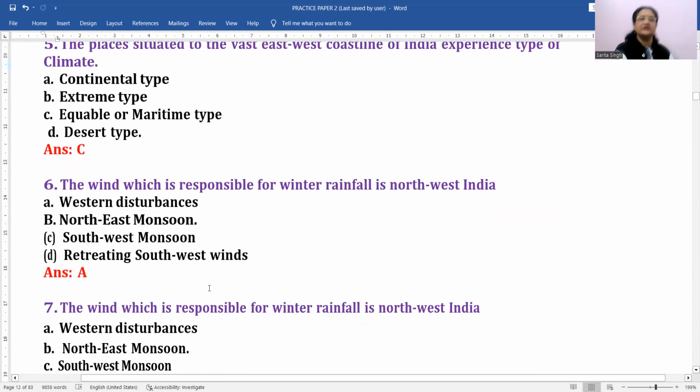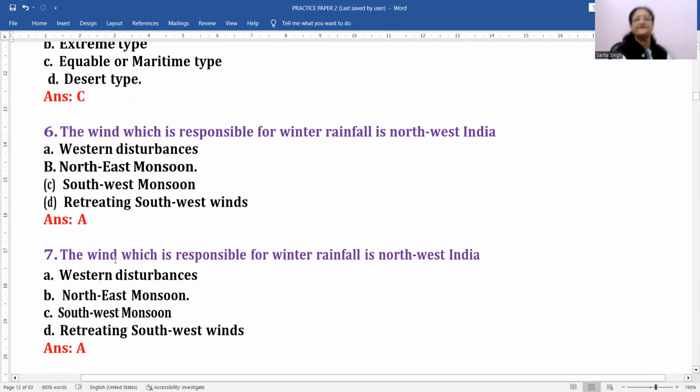Then next is the wind which is responsible for winter rainfall in northwestern India. Northwestern India means Punjab, Chandigarh, that area. So in winters, which wind causes rainfall there? That is western disturbances. Okay, so western disturbances are going to be the correct answer.